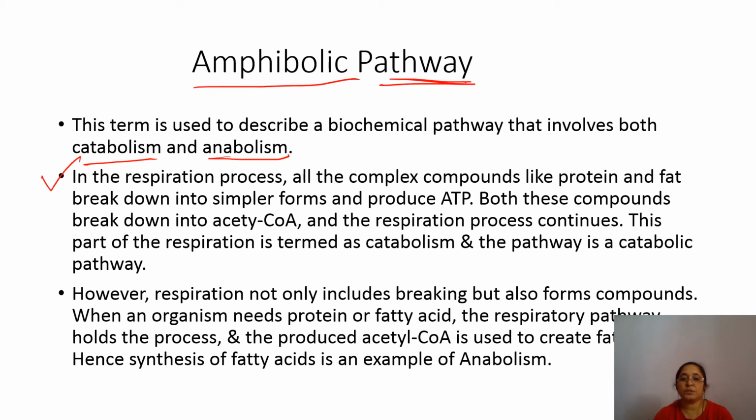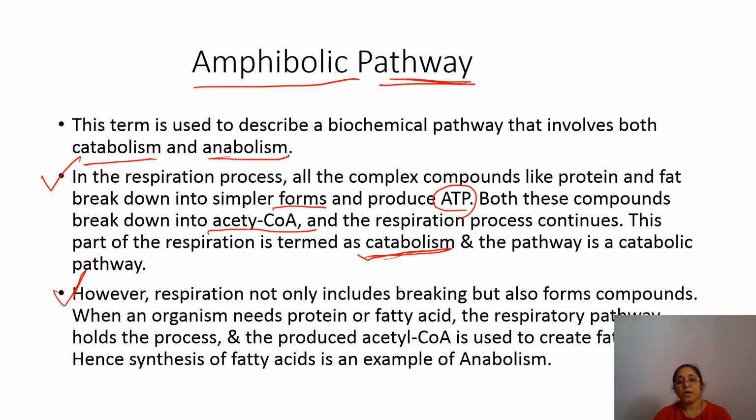In the respiration process, all the complex compounds like protein and fats break down into the simpler form and they produce ATP. Fine. Now both these compounds break down into acetyl coenzyme A, and then the respiration process continues. So this part of the respiration is termed as catabolism, and the pathway is a catabolic pathway.